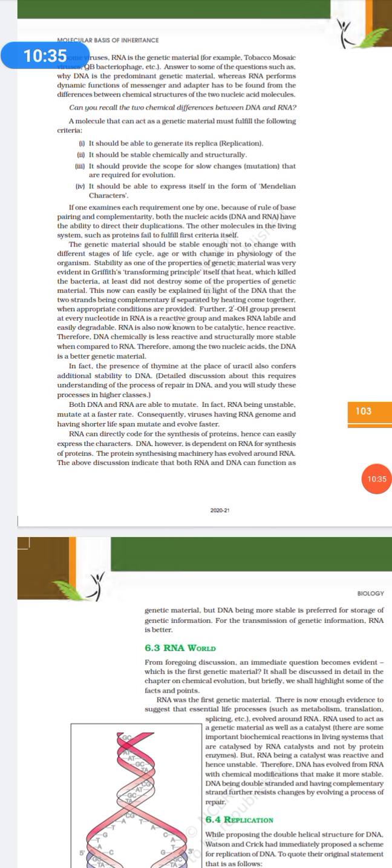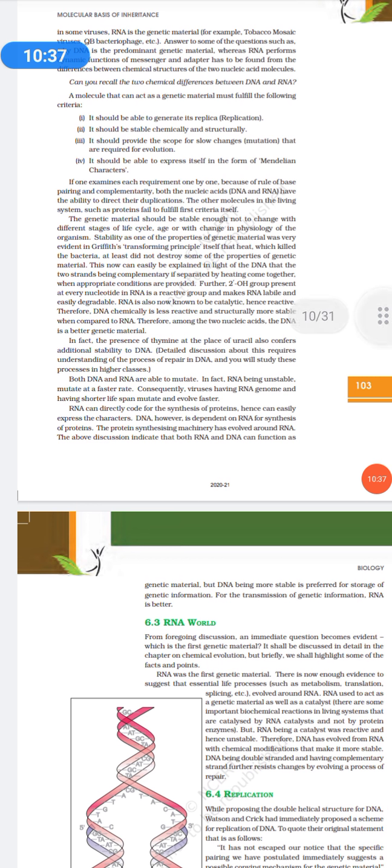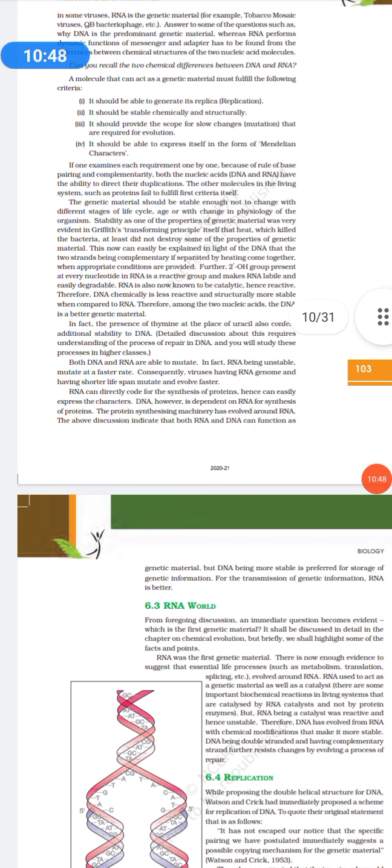Even if we had heat-killed bacteria, it at least did not destroy some of the properties of the genetic material. So that is also there. There is a formation of complementary strands that is happening.